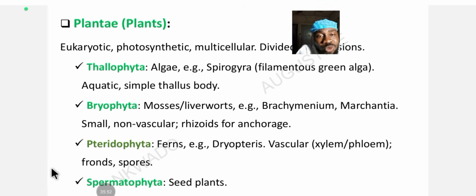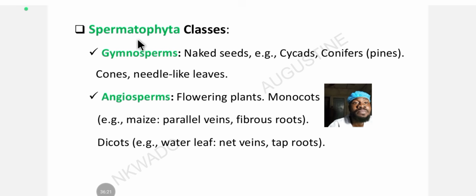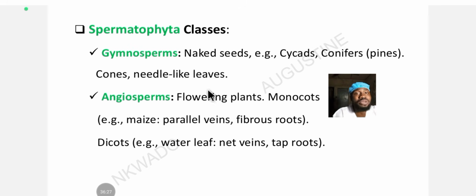The next under the plant grouping is the spermatophyta, and spermatophyta includes seed plants. Anything that is a seed plant is spermatophyta. Anytime you hear sperm, just know it means seed, it originates from seed. The spermatophyta is further divided into two classes. The first is the gymnosperms, which have naked seeds. Examples include the cycads and the conifers. The conifers are also called pines, and they are usually cone shaped with needle-like leaves.